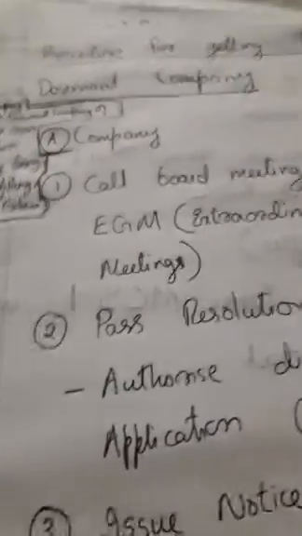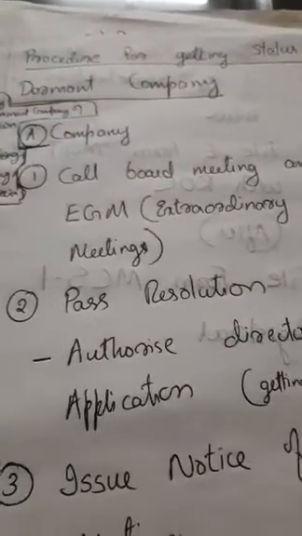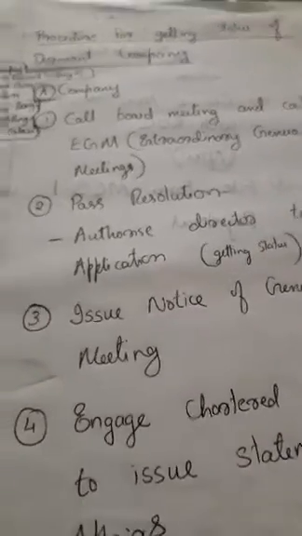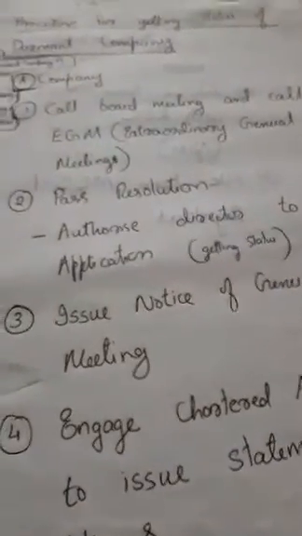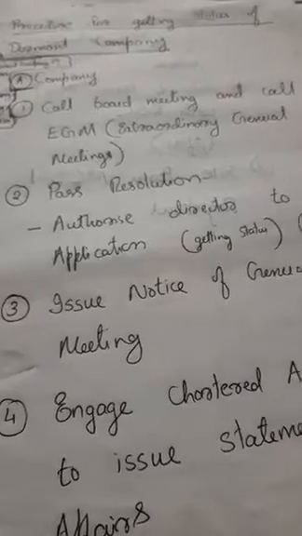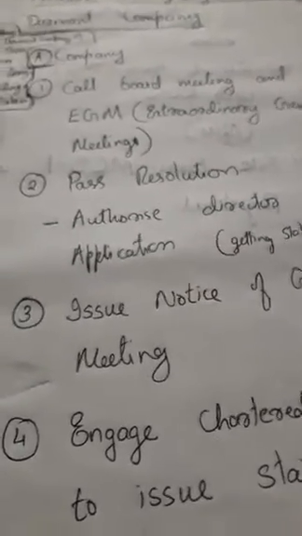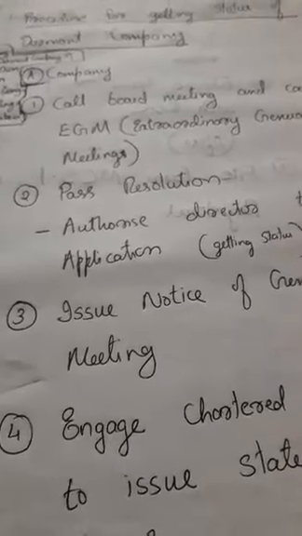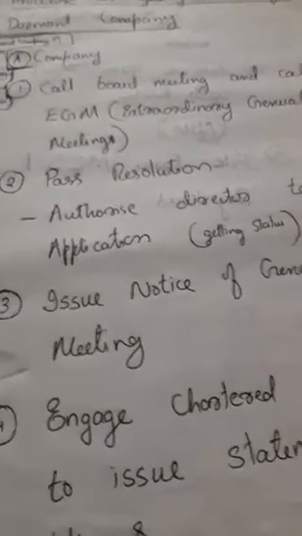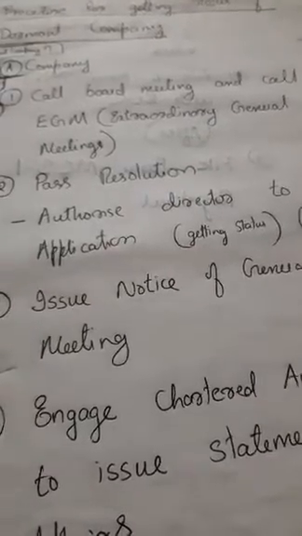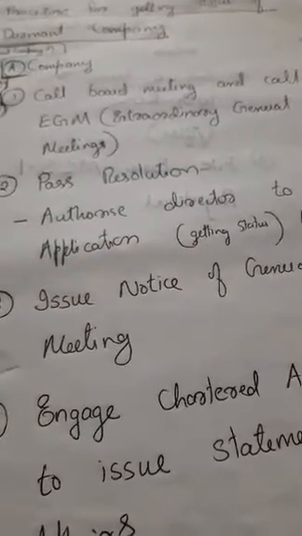Let's see that. Here we can discuss the procedure for getting the status of a dormant company. What are the procedures taken to get the status of a dormant company? The company initiates various procedures. First of all, the company calls a board meeting and an extraordinary general meeting, EGM.